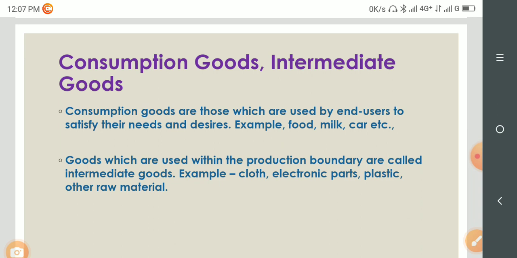Consumption goods, examples: there are so many goods that we use in our day-to-day life: cloth, food, meal, car, etc. So these are the consumption goods. Intermediate goods are like electronic parts, plastics, etc. There are so many such goods which are used further in the production process, and they are known as intermediate goods.